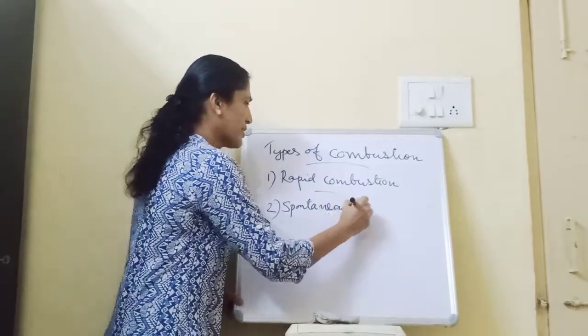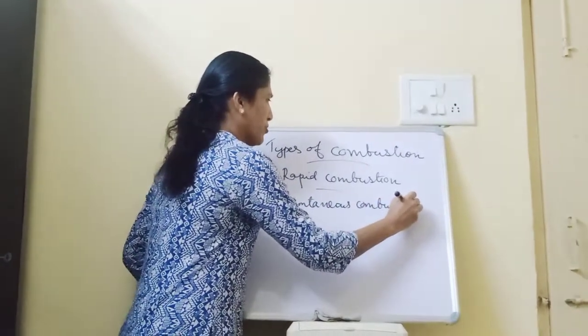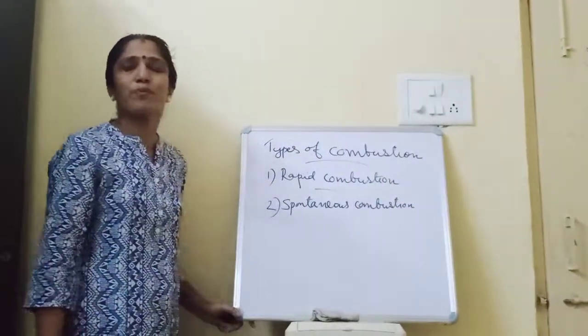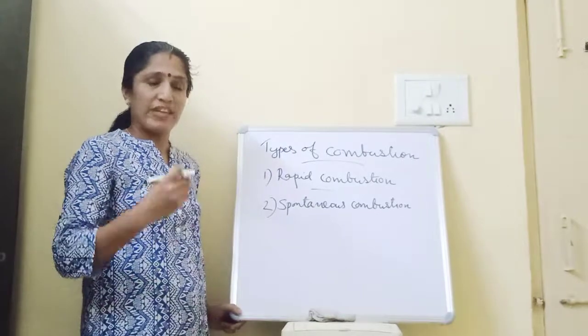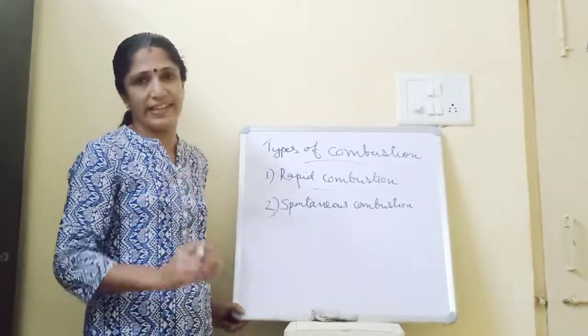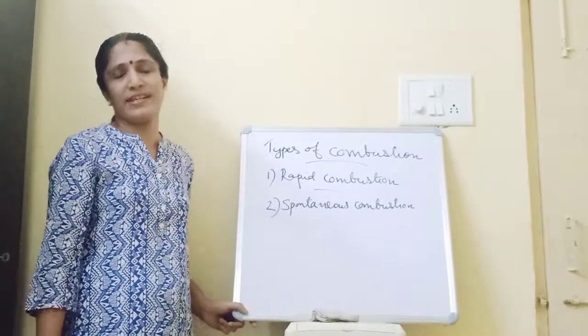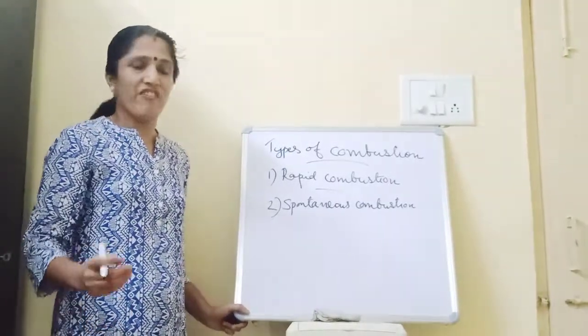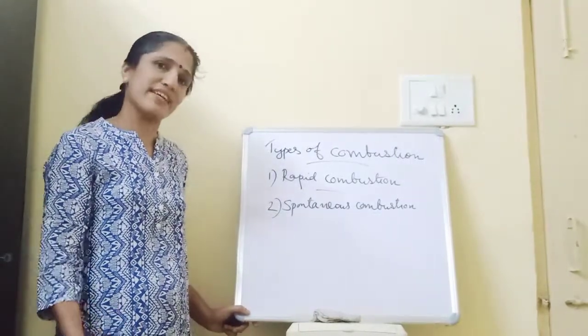Spontaneous combustion. In this type of combustion, the substances catch fire without the application of heat. For example, the substances having very low ignition temperature. For example, white phosphorus having an ignition temperature of 35 degrees Celsius.